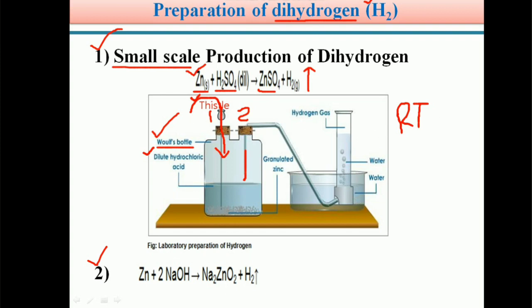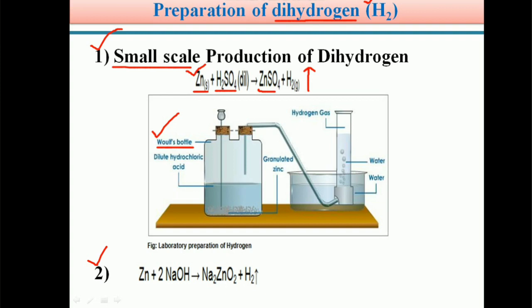This is the setup, very simple. It has one Wolff's bottle with two mouths. In one mouth we place a thistle funnel and the other mouth is connected with a delivery tube. So through the thistle funnel we can add an acid.